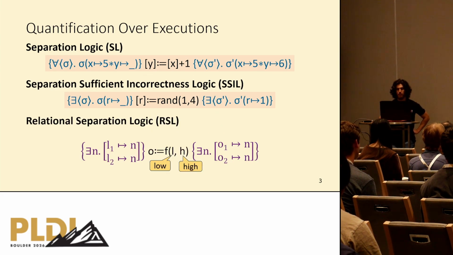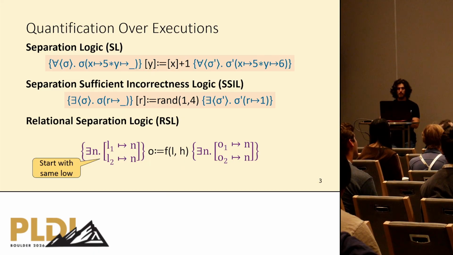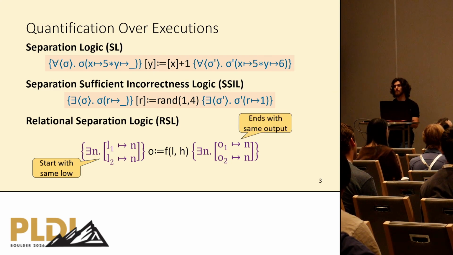Now, let's consider the following relational separation logic triple, which expresses non-interference. For L being low sensitivity variable and H being high sensitivity variable. So RSL works just as normal separation logic, but for pairs. So we track pairs of states and not simply states. Here the precondition states that we start with the same low variable L, both first and second coordinate have L pointing to the same value, and we end up with the same value for O. That means that O doesn't depend on the secret H, which is exactly non-interference.